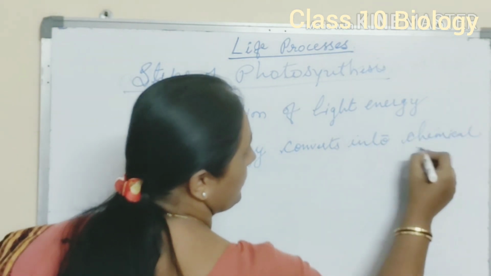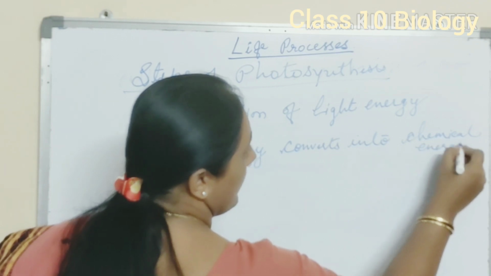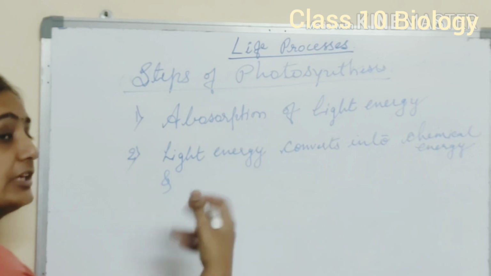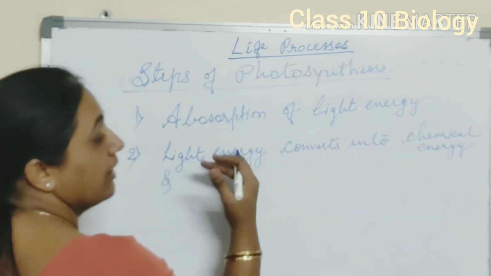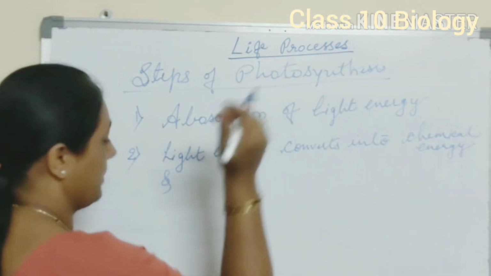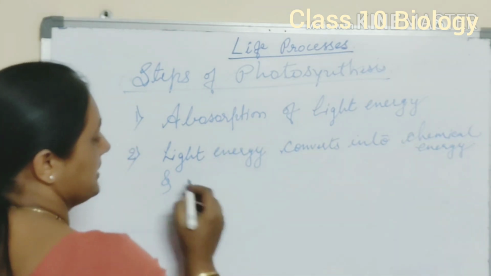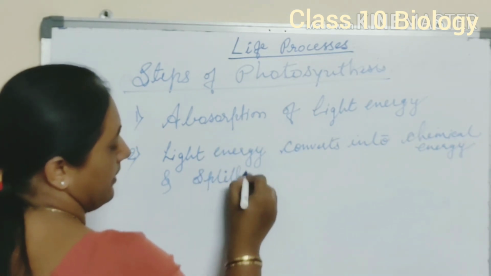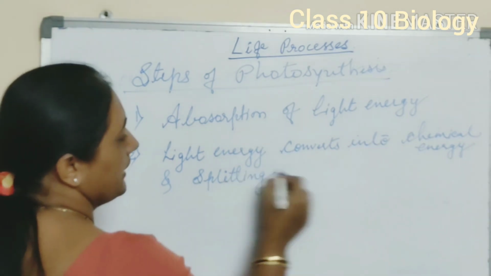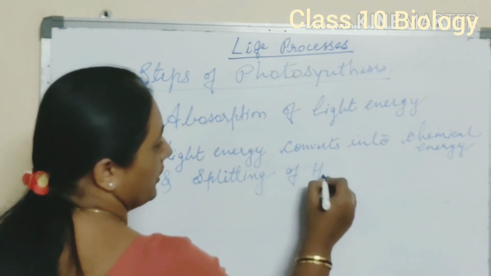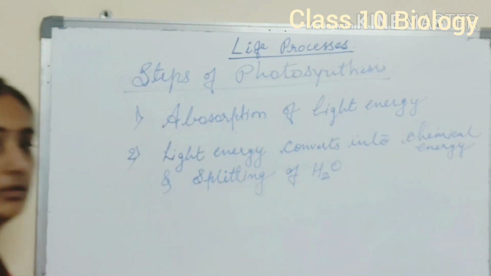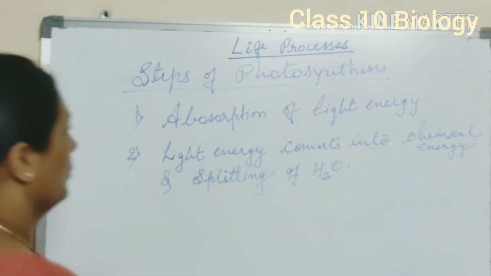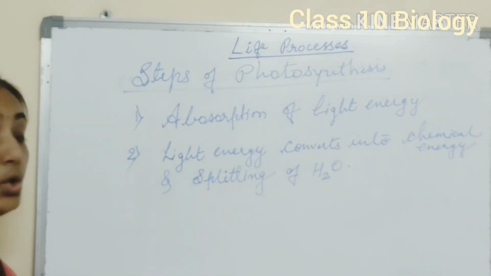Simultaneously, 2 things take place. One is light energy converts into chemical energy, and another step, that is the splitting of water. This is another step which is carried out in process of photosynthesis.